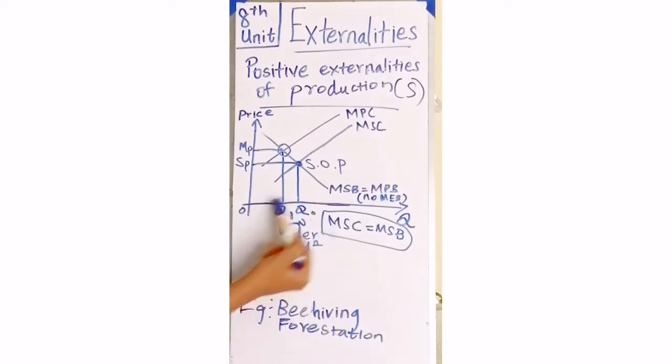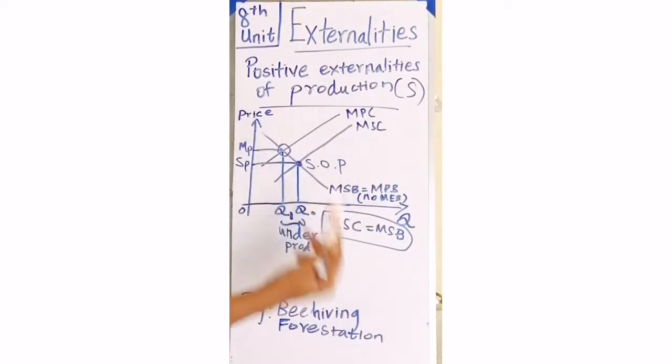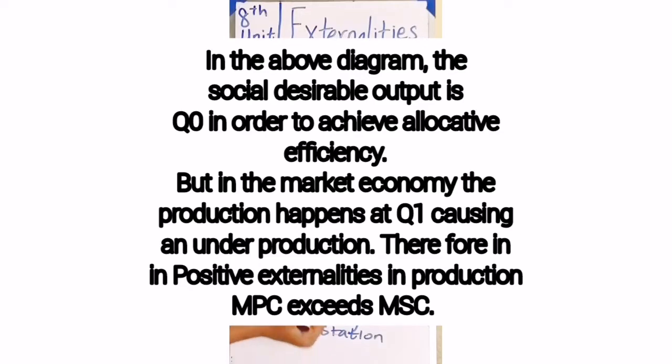So there is going to be an underproduction. Beehives and afforestation are examples of positive externalities of production, which means they happen at an underproduced level.